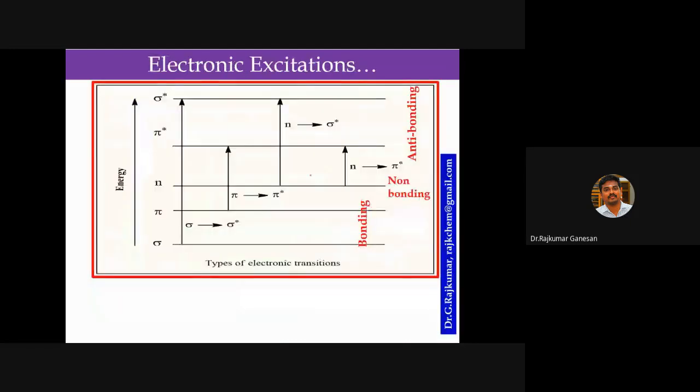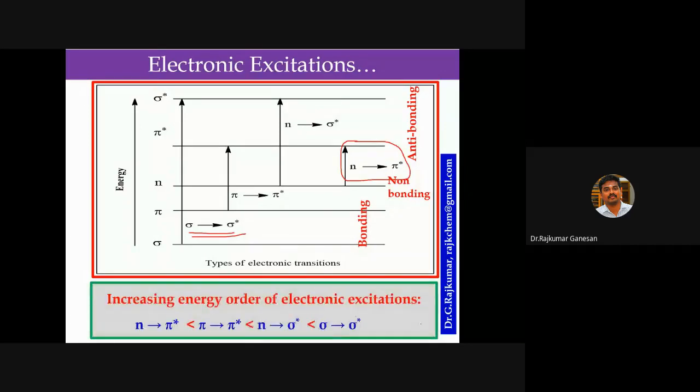Look at the transitions which require lesser energy. This is also very important. Here you can find n to pi star. The n to pi star transition requires lesser energy, and look at the energy required for the sigma to sigma star transition. Sigma to sigma star requires higher energy. Then pi to pi star and n to sigma star. This is the increasing energy order of electronic transitions. You should remember this order.